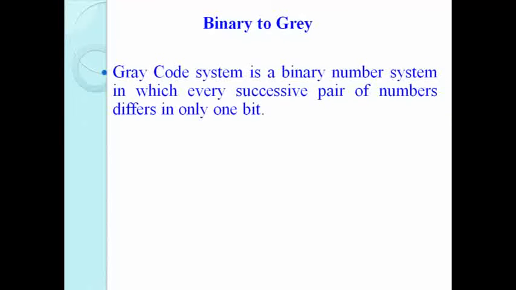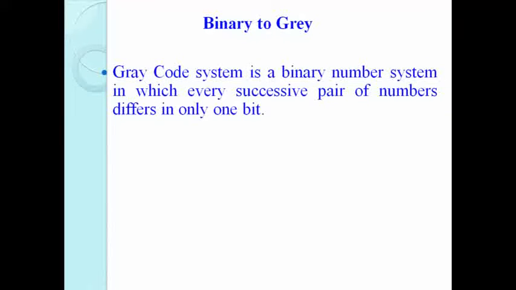Now first we see the gray code. Gray code is a non-weighted code and it is not an arithmetic code. That means there is no specific weight assigned to the bit position. It has a very specific feature that only one bit changes each time the decimal number is incremented, as shown in the above examples.